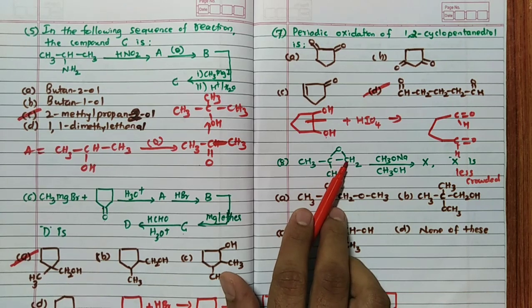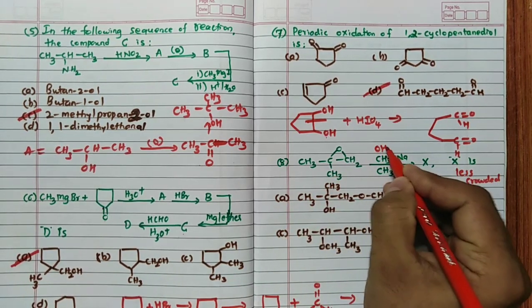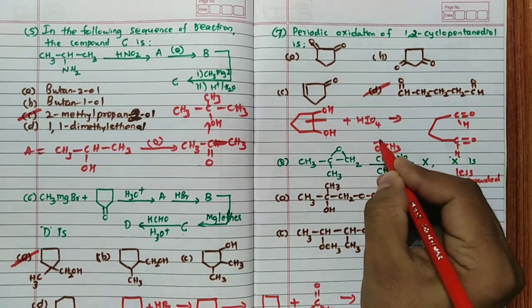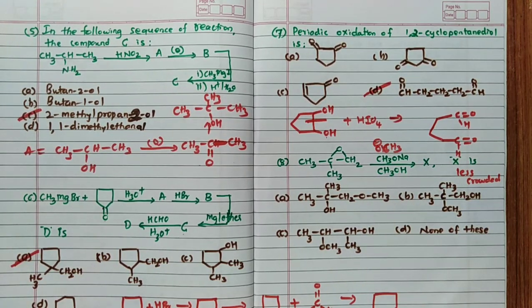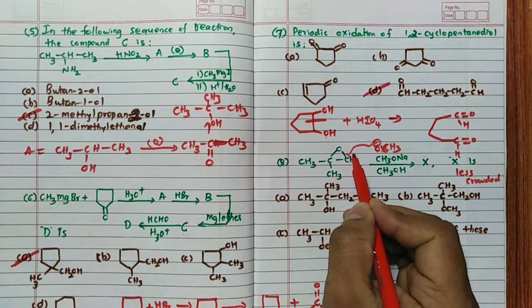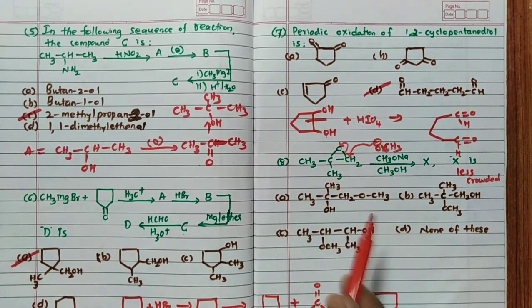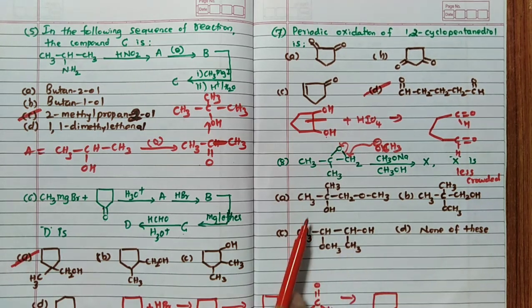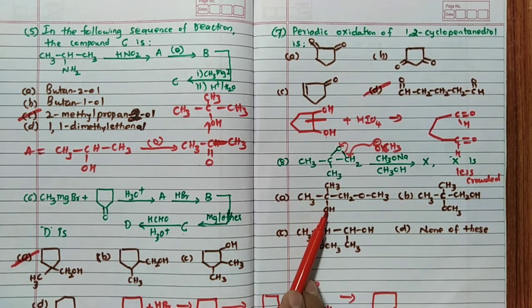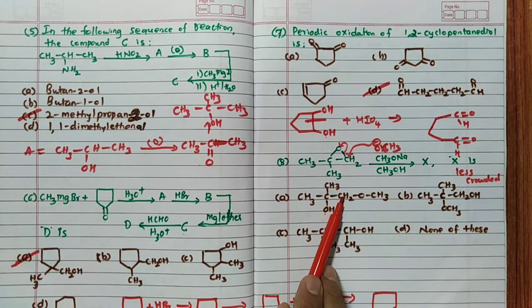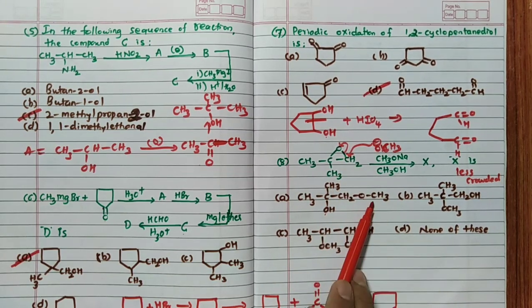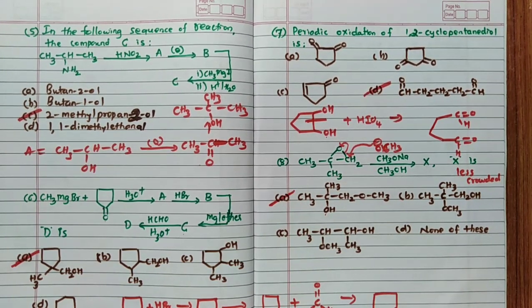Out of this carbon and this carbon, definitely this carbon. Hence the nucleophile is OCH3 minus, methoxide ion. So it will attack here, and this forms O minus, which later attaches with H to form OH. So it forms CH3, COH here, CH2, OCH3 attacks here. So the answer for this question is A. Like this you have to solve this question.